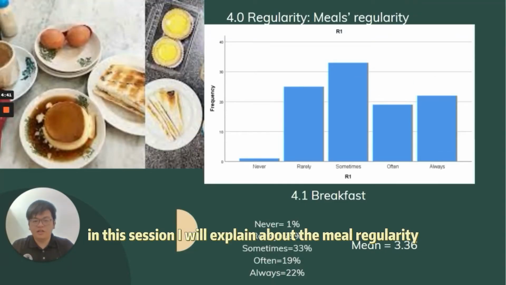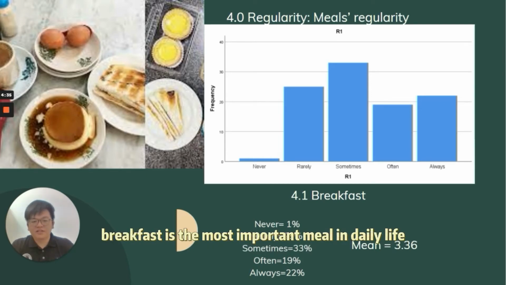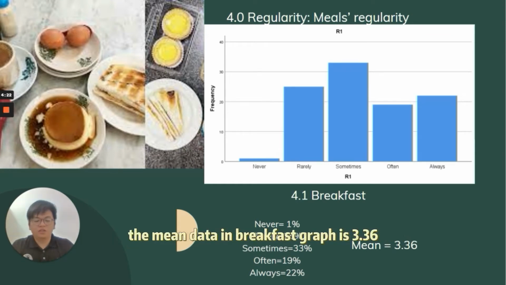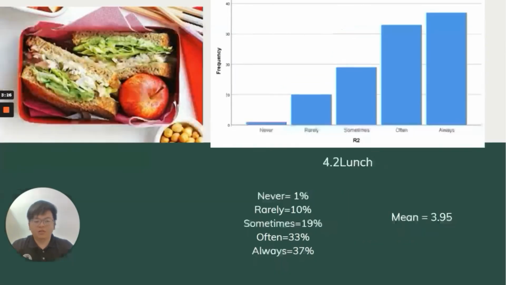In this section, I will explain about the meal regularity. Firstly, breakfast is the most important meal in daily life. The mean data in the breakfast graph is 3.36. 33% of the respondents sometimes will have their breakfast.